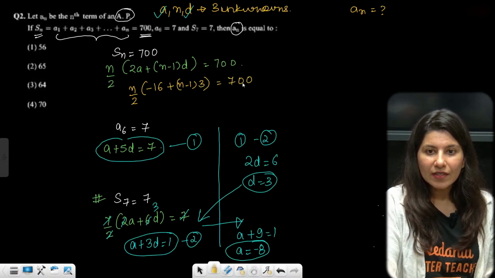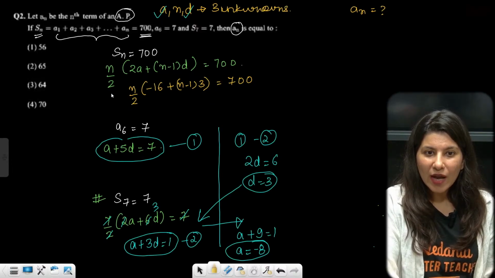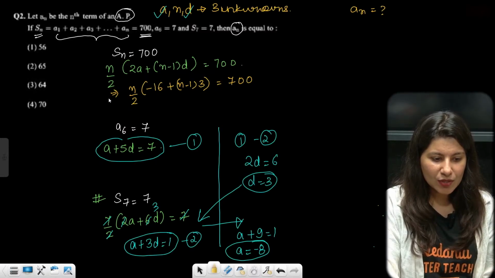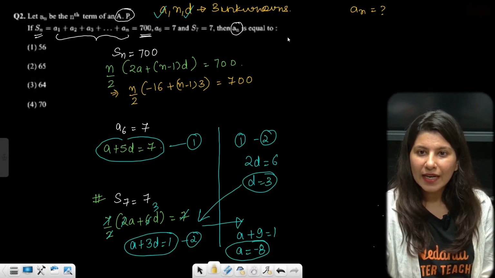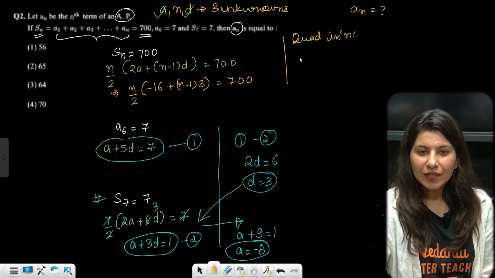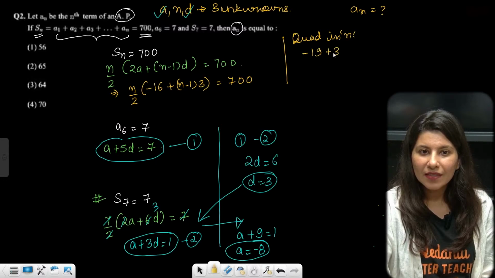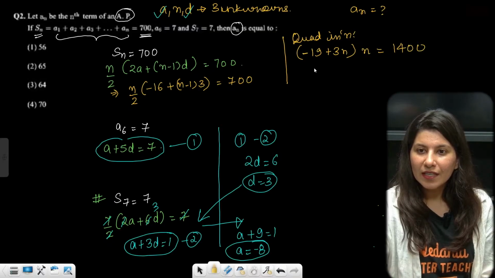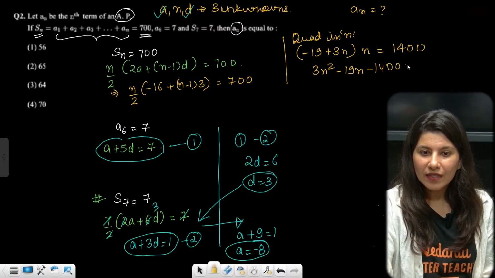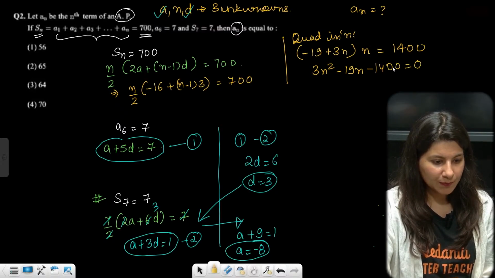That is 700. I believe that there is a quadratic equation in n. Can you see a quadratic equation in n? Let's try solving the quadratic equation in n. Over here we are going to get minus 16 minus 3, so minus 19 plus 3n, and n is already outside. That is going to give you 1400. So 3n square minus 19n minus 1400 is equal to 0.